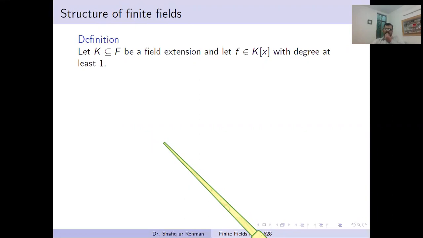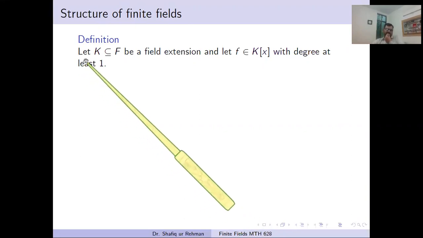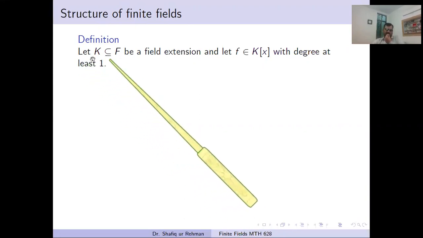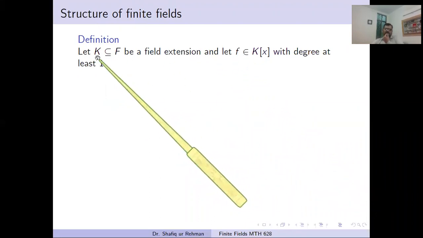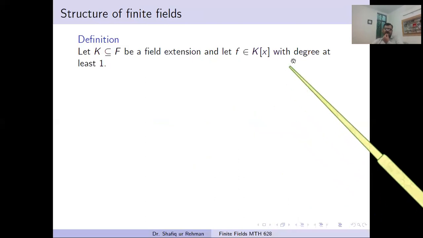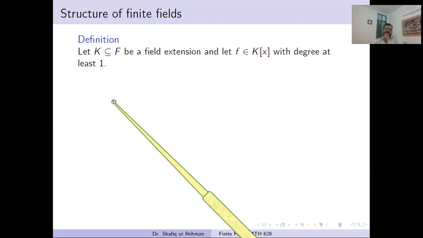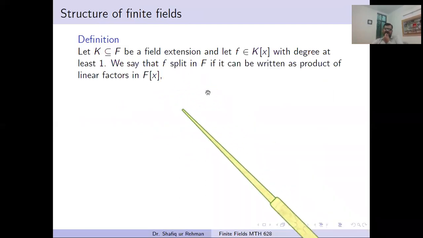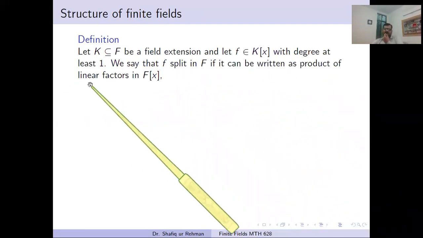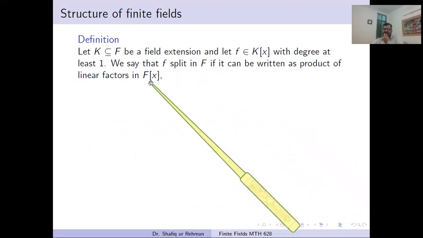So now let's see the definition. Suppose we have a field extension, K is a subfield of F, and let f be a polynomial over the field K with positive degree. Then we say that f splits in the field F if it can be written as a product of linear factors in F[x].